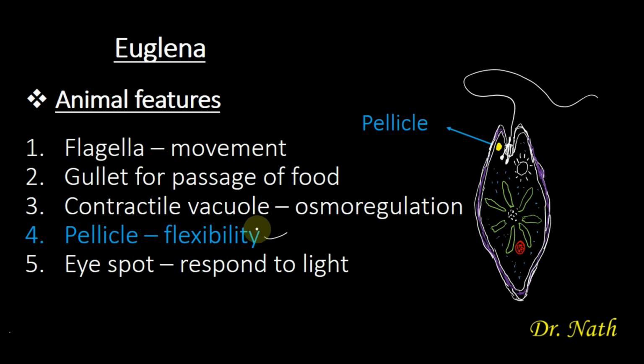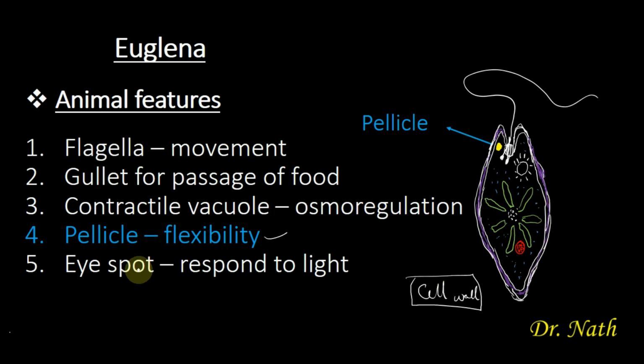Plants are always rigid because of the presence of cell wall. So you can be asked in an exam, what makes Euglena flexible? Euglena is flexible because of the presence of pellicle, which is the outer membrane of the organism.